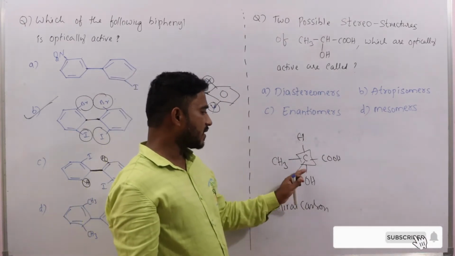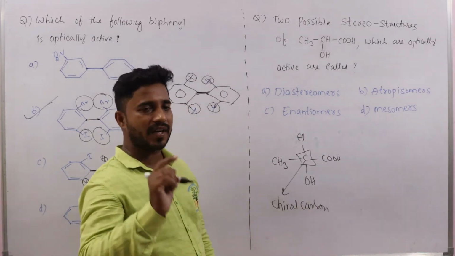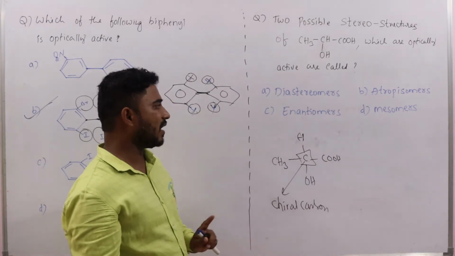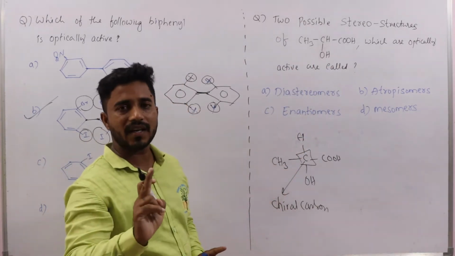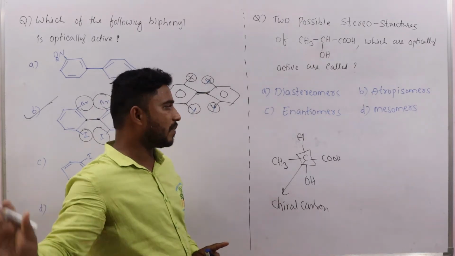So due to the presence of this chiral carbon, how many chiral carbons are there? Only one chiral carbon is there. With one chiral carbon, diastereomers are not possible. Remember that. With one chiral carbon, diastereomers are not possible.